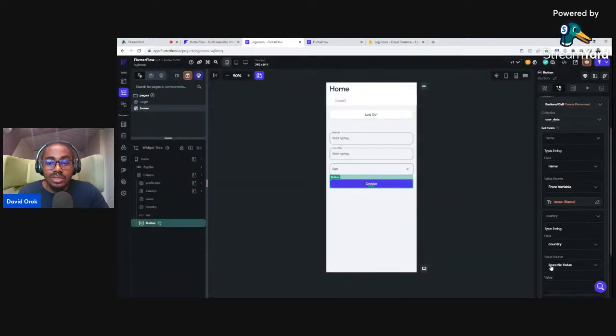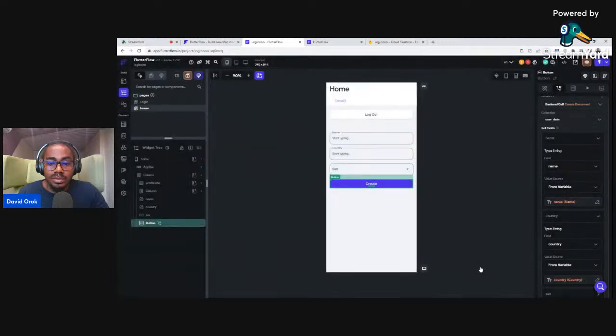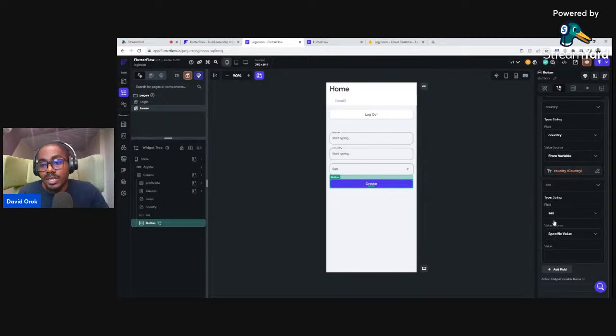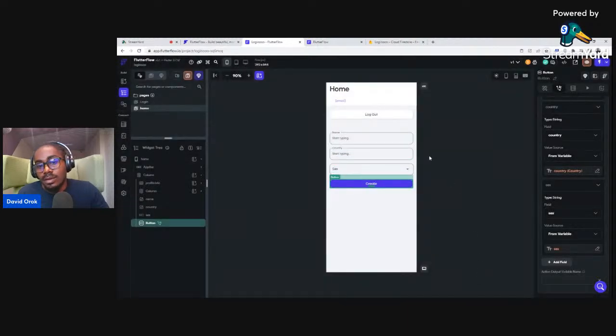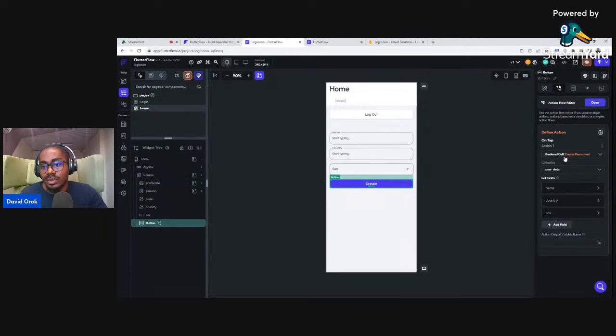Then we click on country and then come to specific value, change to from variable, click on set, you go to widget state and pick country, good. Then we go to sex, and sex here is gender, okay. So click on specific value, change it to from variable, click on this and say widget state, and then we will say sex, okay. Okay, great. Now that we have this, we are done actually, guys. So we have created the document, all right.